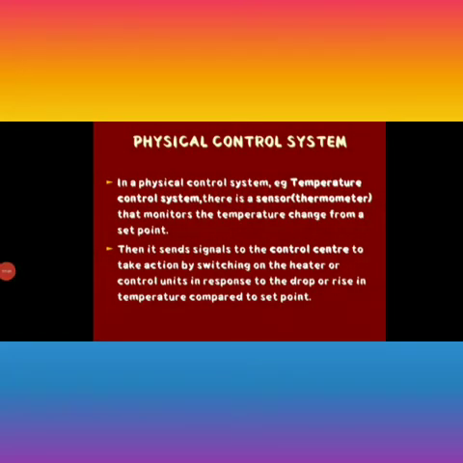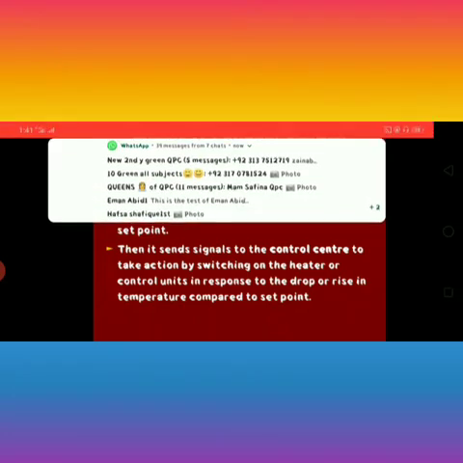Now there is the same example of the physical control system. In a physical control system, for example a temperature control system, there is a sensor, that is a thermometer, that monitors the temperature change from a set point. In your mind you should keep an example of an inverter AC, which is a physical control system. It sends signals to the control center. Once the thermometer senses the temperature, it sends the message to the control center to take action by switching on the heater or control units in response to the drop and rise in temperature as compared to the set point.